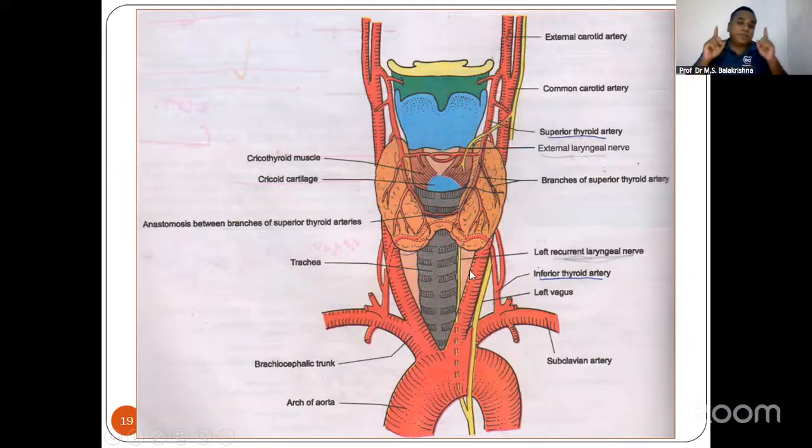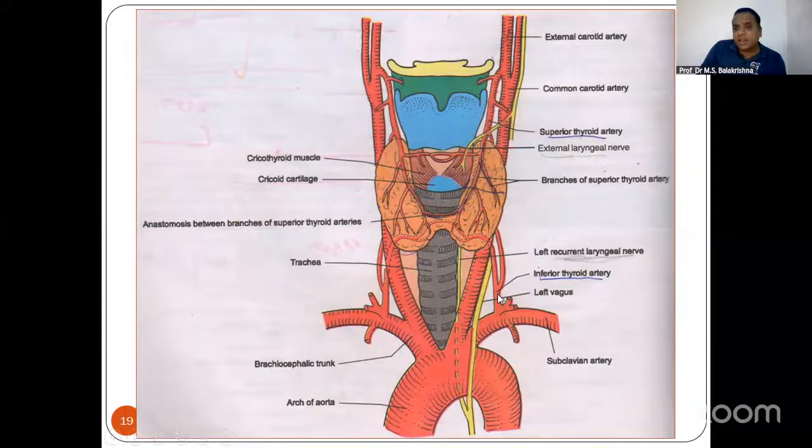So both are separate. What I'm trying to convey to you is, the superior thyroid artery is a branch of the external carotid artery, which is a branch of the common carotid artery. That is a separate thing. The inferior thyroid artery is a branch of the subclavian artery, which comes from the arch of aorta. So both are separate things. Don't get confused.